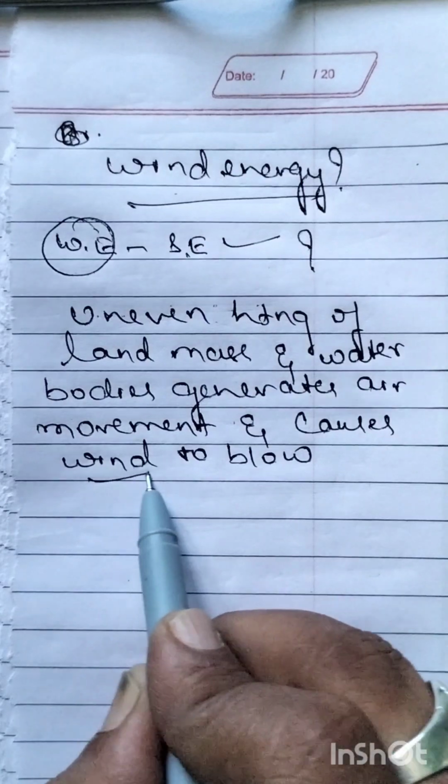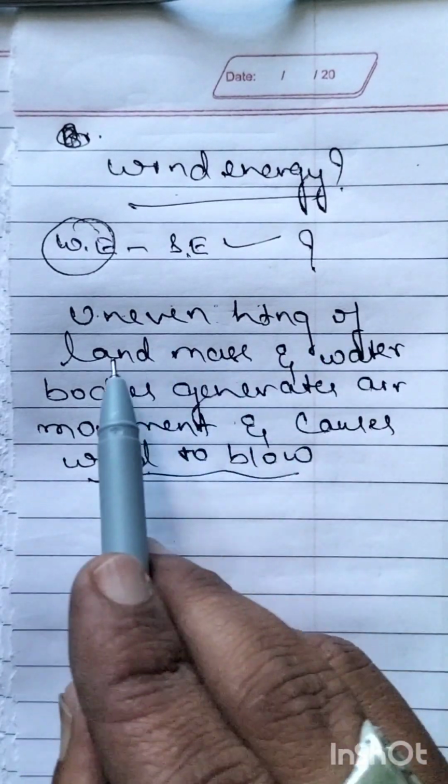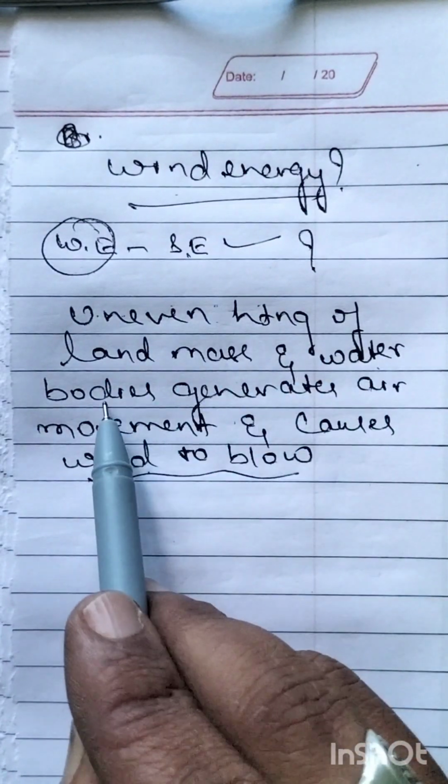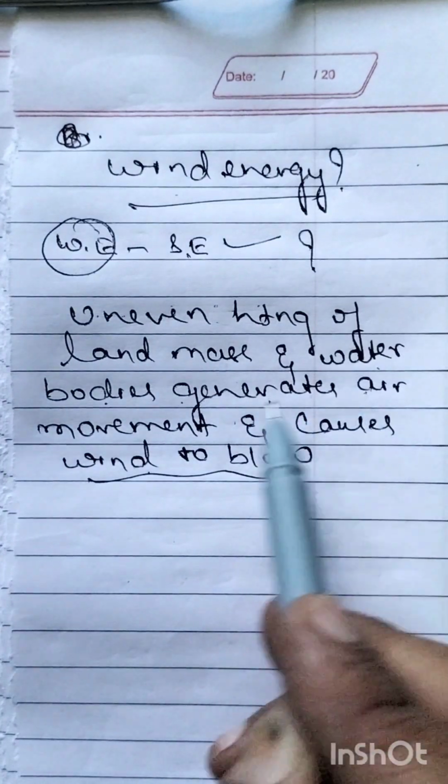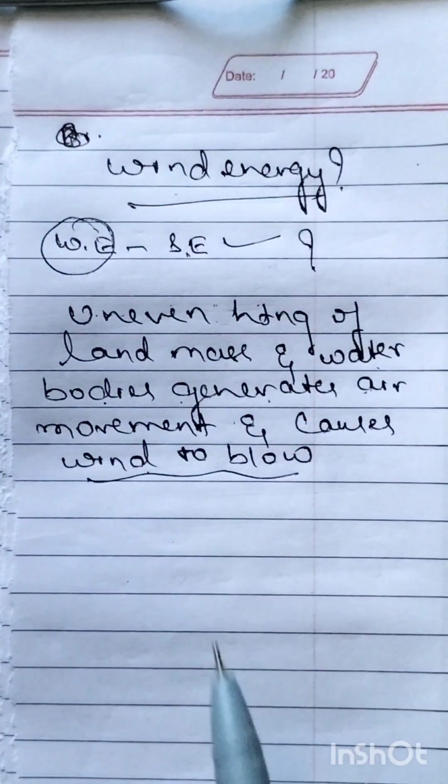So how will the wind blow? Uneven heating of the land mass and water bodies generates air movement and causes wind to blow.